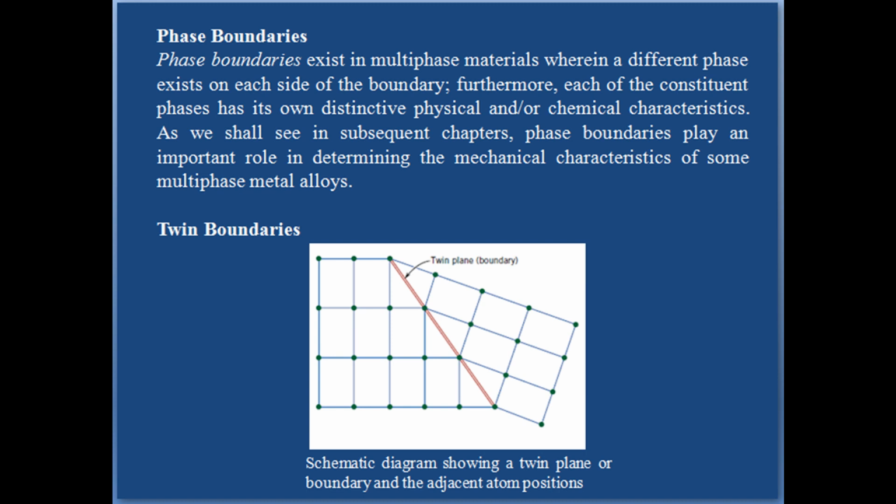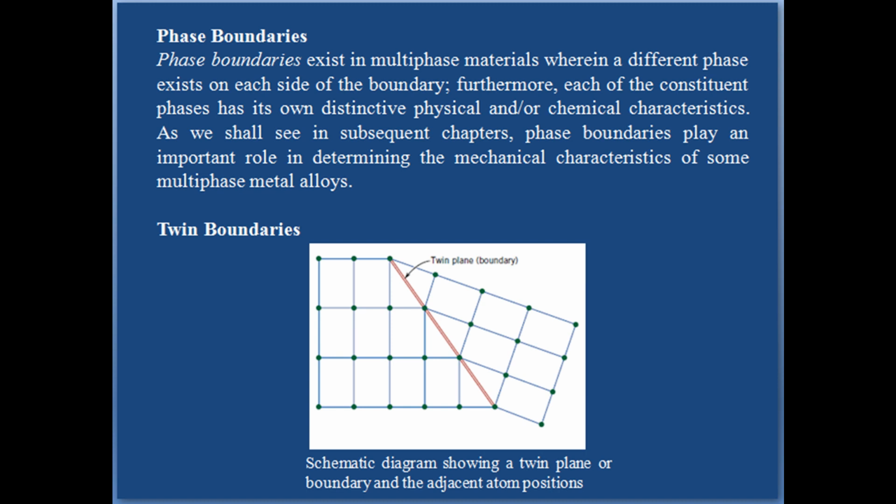Annealing twins are typically found in metals that have the FCC crystal structure, whereas mechanical twins are observed in BCC and HCP metals. The role of mechanical twins in the deformation process is also discussed.